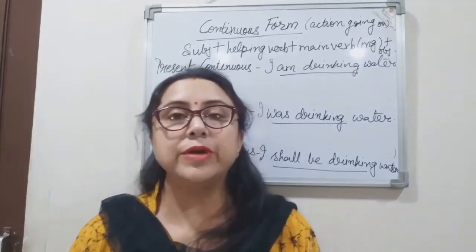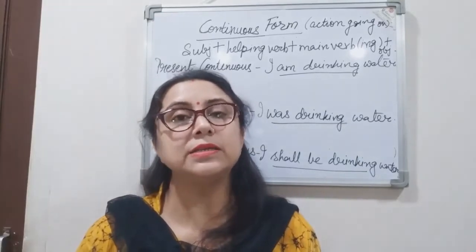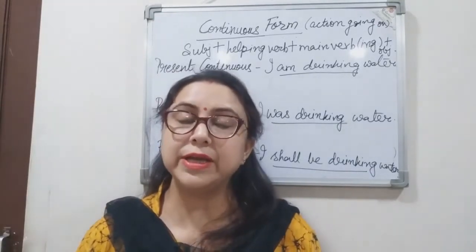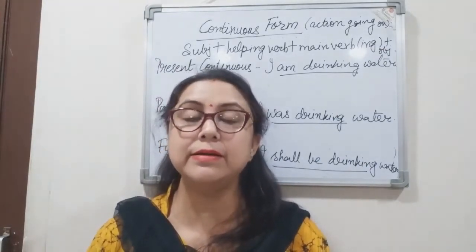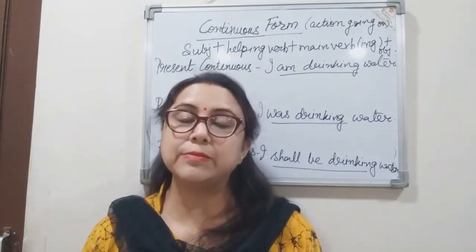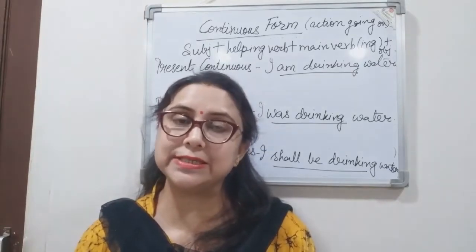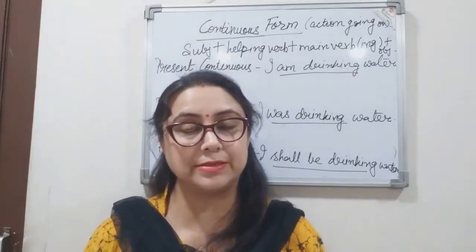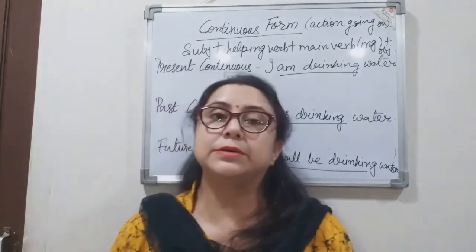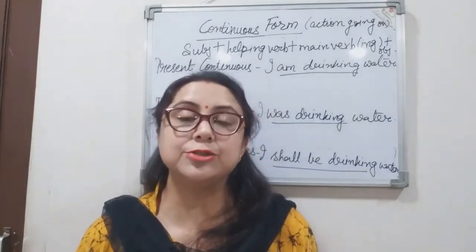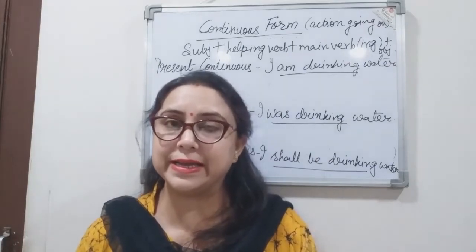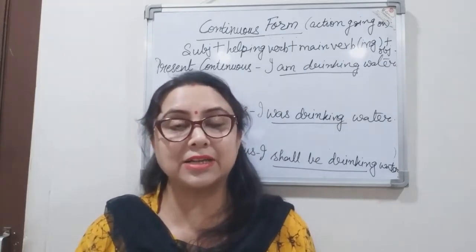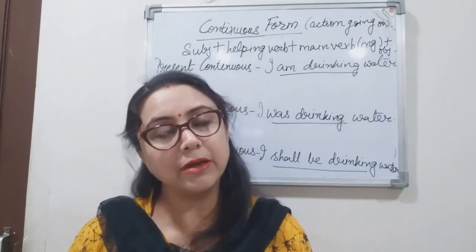Moving on to the next form, that is continuous form. The 3 continuous forms of tense are present continuous tense, past continuous tense, and future continuous tense. This continuous tense shows that the action is still going on.